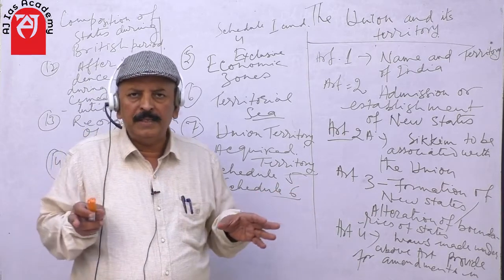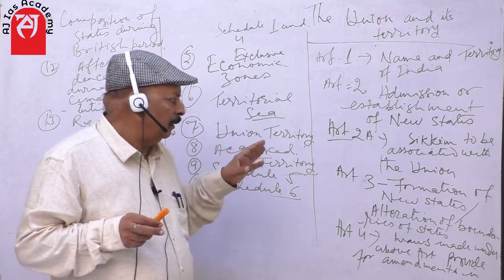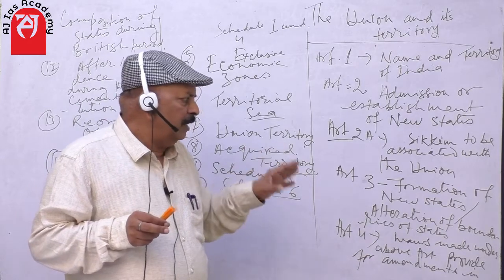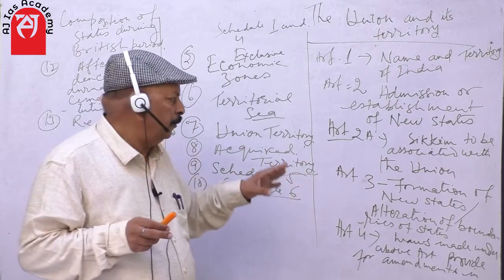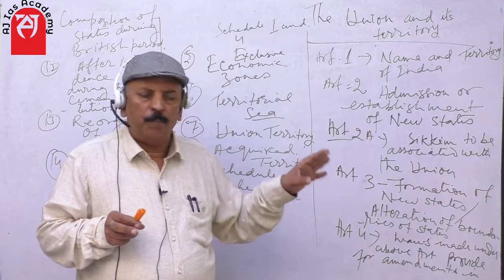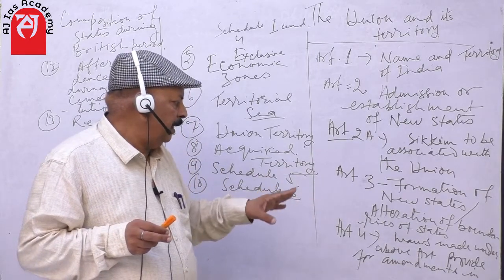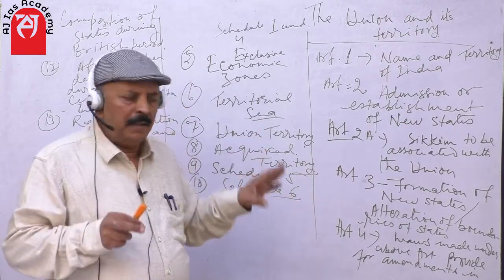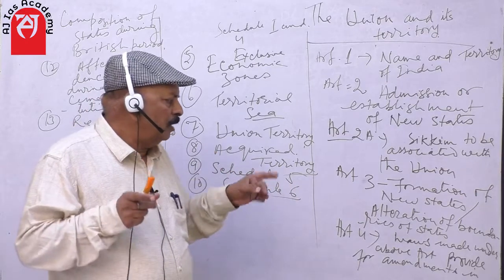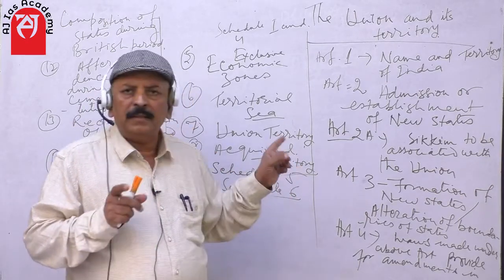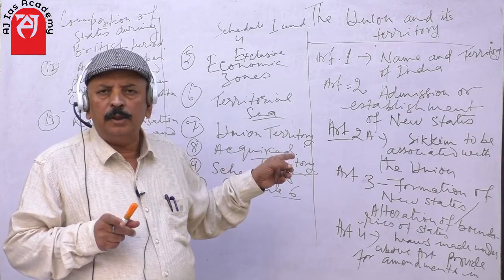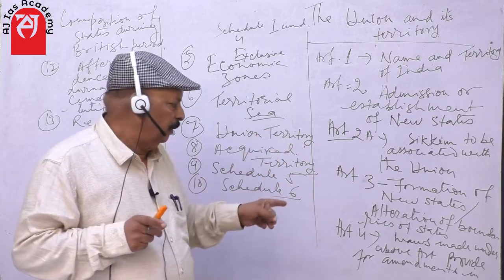Now it has been cancelled. And Article 3 relates to the formation of new states and alteration of boundaries of a state, and Article 4 covers the laws made under the above articles, that is under Article 2 and 3.